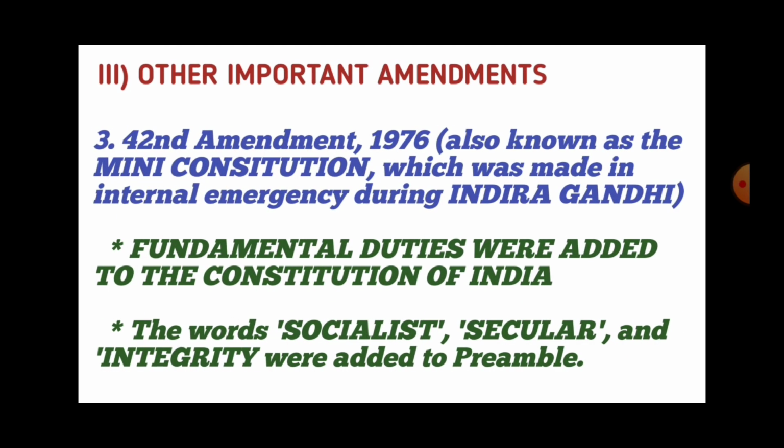Then another important amendment is the 42nd Amendment Act 1976, which is also known as the mini constitution, because the most widespread changes were made to the Indian Constitution through this amendment, which was made during the internal emergency during the time of Indira Gandhi. Under this amendment, fundamental duties were added to the Constitution of India. The words socialist, secular and integrity were added to the preamble.